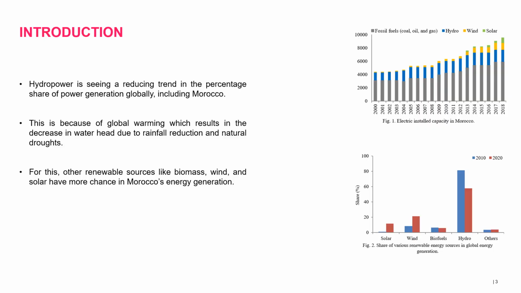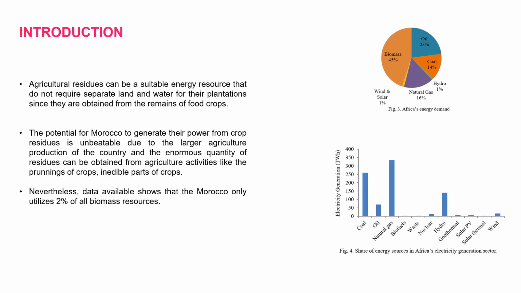in Morocco and Brazil. When you look at the other renewable energy sources that can be used like solar, wind, and then biomass, solar and wind energy generation hugely depend on the weather or climatic conditions, which makes them highly intermittent. Therefore, biomass becomes the potential option for power generation.